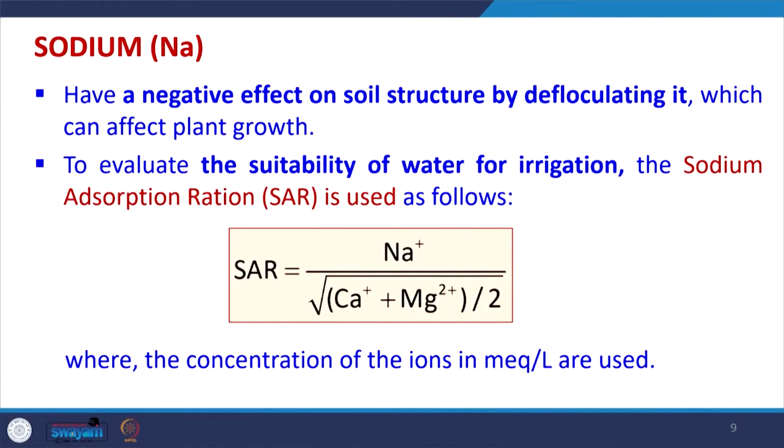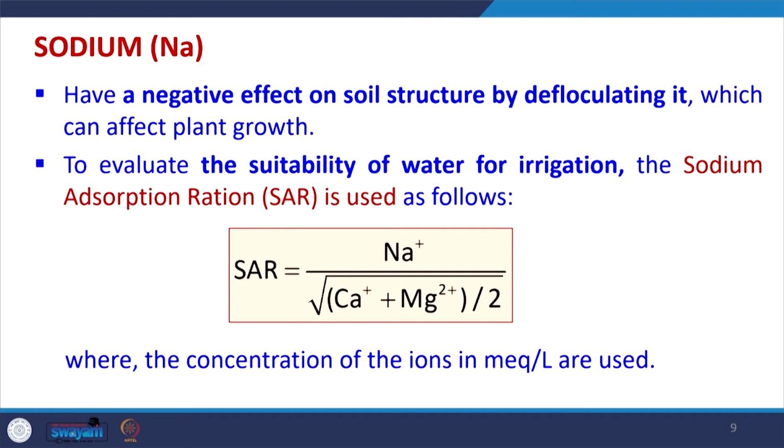Sodium has a negative effect on the soil structure because it deflocculates the soil, and we have seen that in all those soils which are not fertile, they have some fluffy type of texture. They contain a lot of sodium, and because of the deflocculating nature it becomes fluffy. So, it actually has a negative effect, and the fertility of that soil is very less.